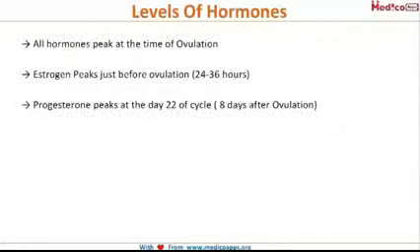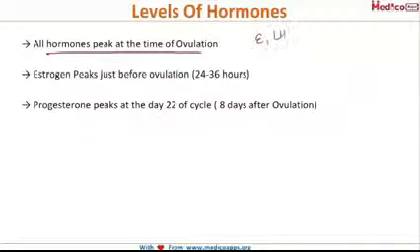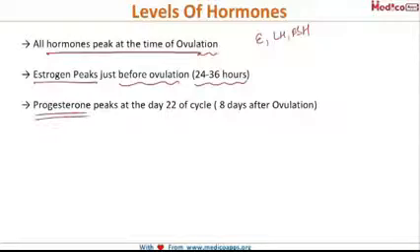Now coming to important points about the level of hormones, and all the hormones peak at the time of ovulation. The estrogen, the LH and the FSH, they all peak at the time of ovulation. The estrogen peaks just before the ovulation, that is around 24 to 36 hours before ovulation. The LH peaks 10 to 12 hours before ovulation, and the progesterone peaks at day 22 of the cycle, that is 8 days after ovulation.